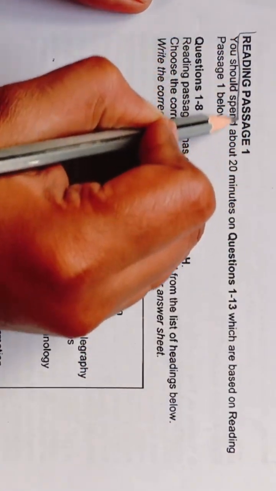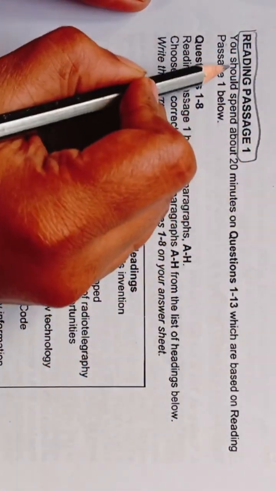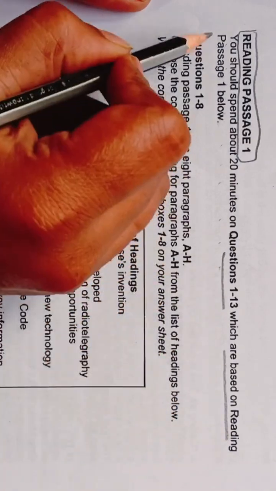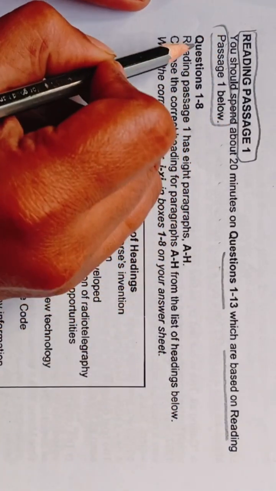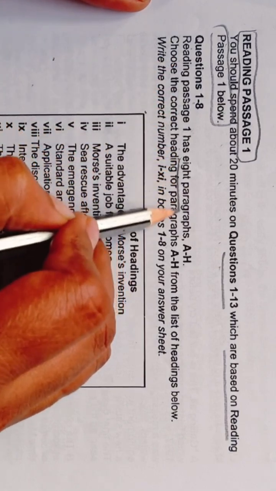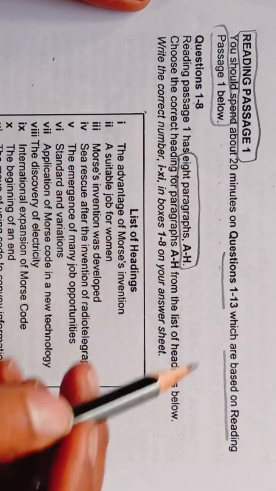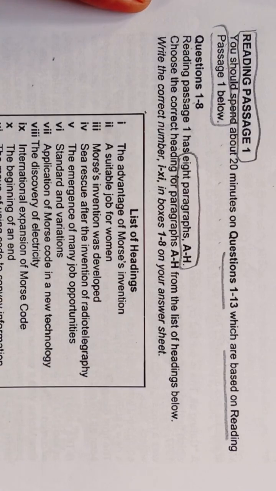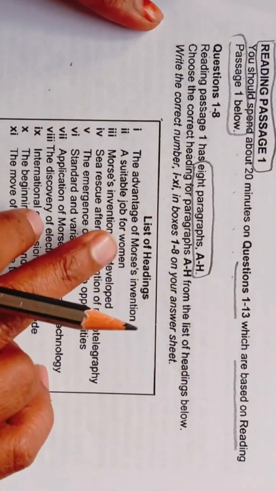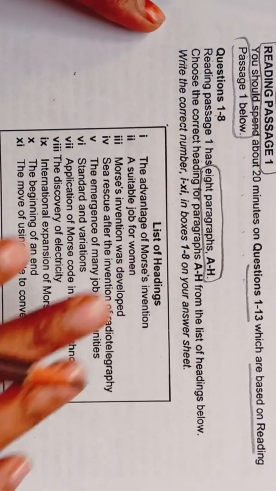So this is reading passage 1. You should spend about 20 minutes on questions 1 to 13, which are based on reading passage 1 below. Questions 1 to 8: reading passage 1 has 8 paragraphs, A to H. So let's first see the title of the passage. Here they have mentioned the list of headings, so our first question type is list of headings.